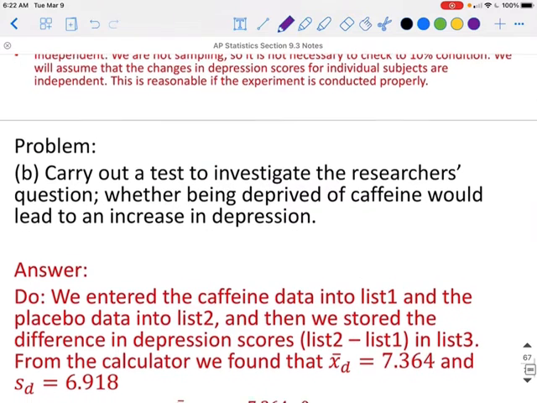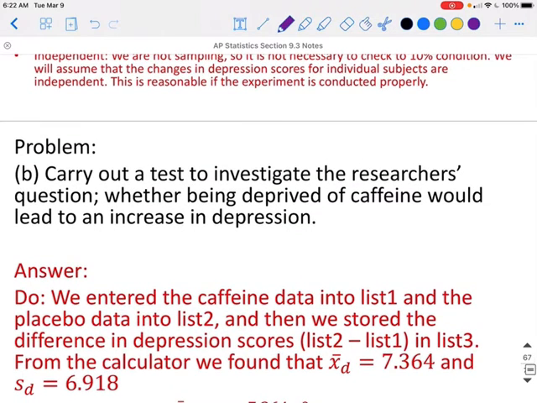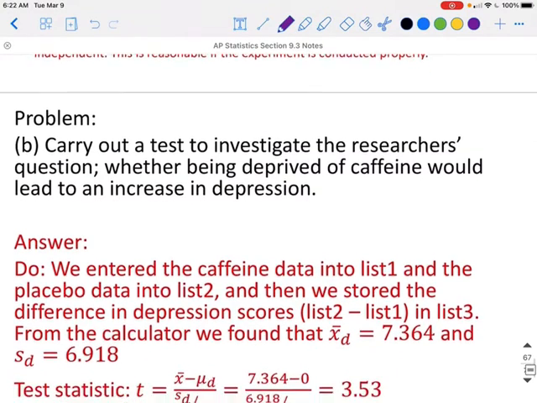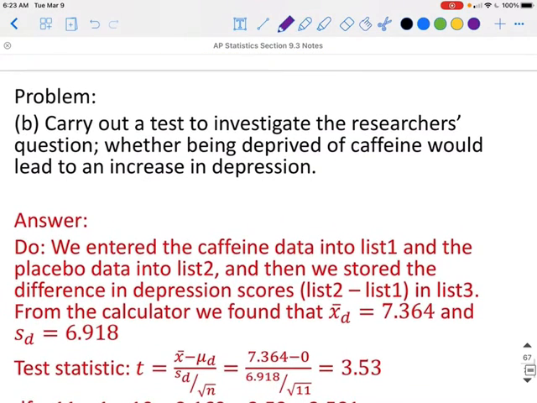But from this data, we get the mean difference is 7.364 with a standard deviation of 6.918. Now this is a mean, and we do not know the population standard deviation, so this is a t-test. This is why we're doing a paired t-test. When you are doing the t-test, to find our test statistic, remember it's x bar minus mu sub d all over standard deviation divided by the square root of n, which in this case will give us 3.53.